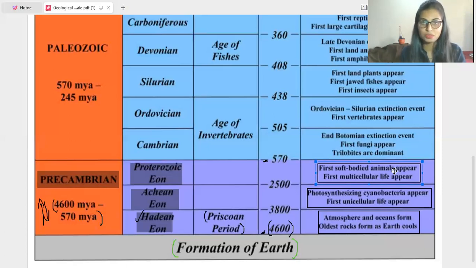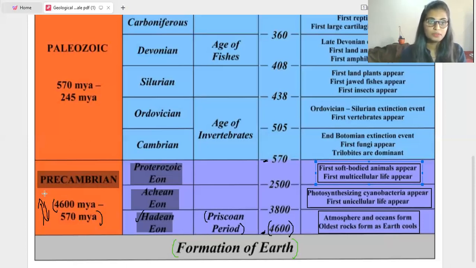Multicellular means more than a single cell, that is animals and all. The first multicellular life will appear in the Proterozoic eon, which also comes under the Precambrian era. So the Precambrian era covers atmosphere and ocean formation, then photosynthesizing cyanobacteria, first unicellular as well as first multicellular, but it differs from period to period. So this is about the Precambrian era.